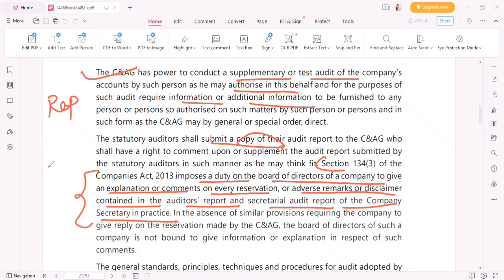In such cases, the board of directors is responsible to explain why such things are like that. Even the company secretary in practice is required to give the explanation on such reservation or adverse remarks in the audit report.